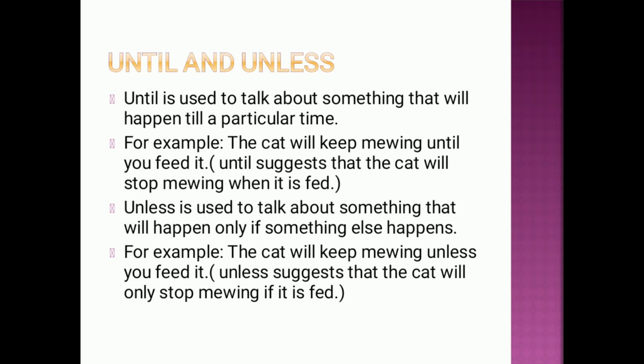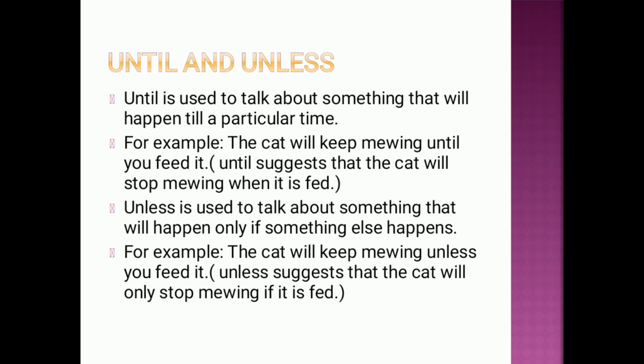Unless is used to talk about something that will happen only if something else happens. Now unless is dependent upon, like when one thing happens, the other thing will happen only then. It is similar to if and only if, you can say. If one thing happens, only then will the other thing happen. It relates to events that are related to each other. If one event takes place, only then will the second event take place.